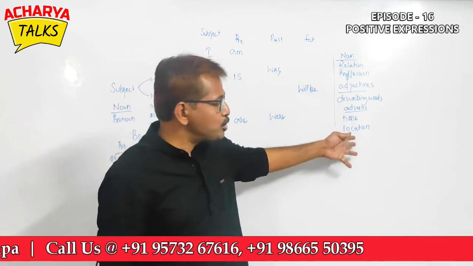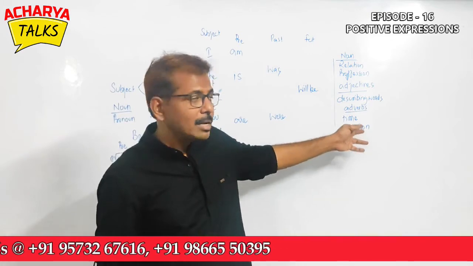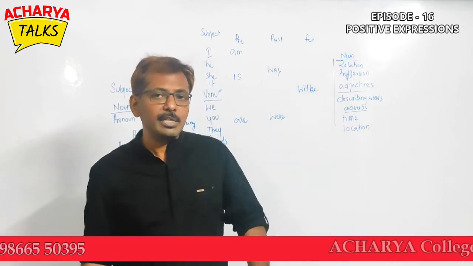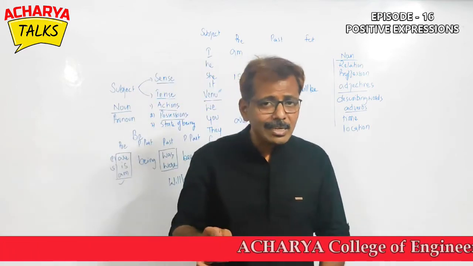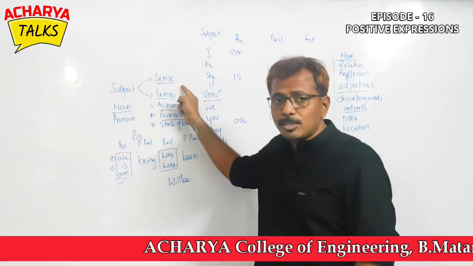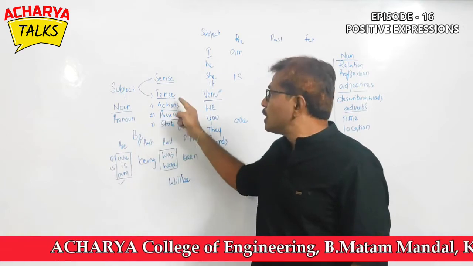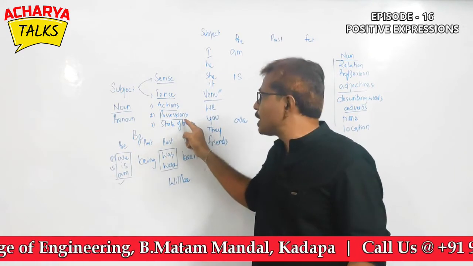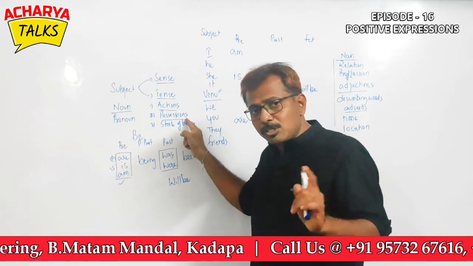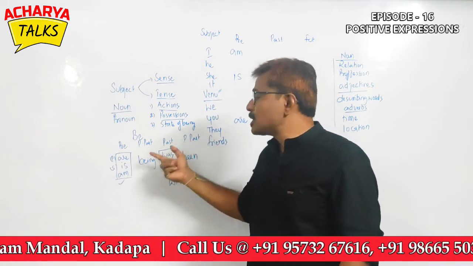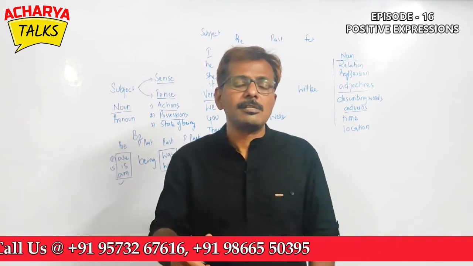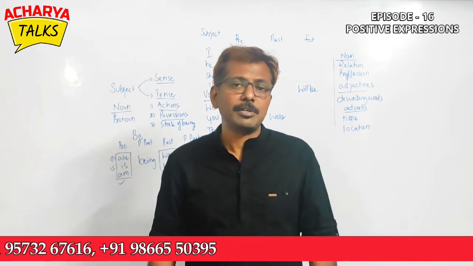So like this we can use any words in the object related to nouns, adjectives and adverbs and we can talk about state of being, friends. So till now, we first started talking about sense using root verb. Then we started talking about actions. We had 12 actions. We worked on all of them. Then we started talking about possessions using have forms. And then we started talking about state of being. These are the positive sentences that we have in English, friends.